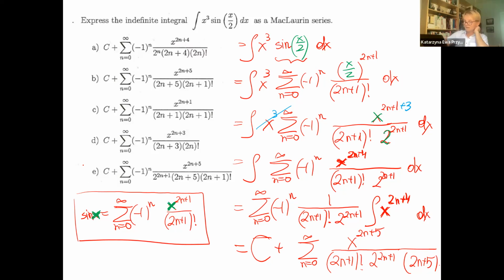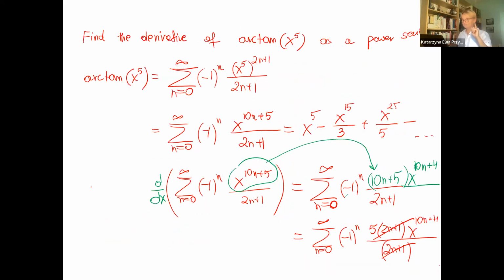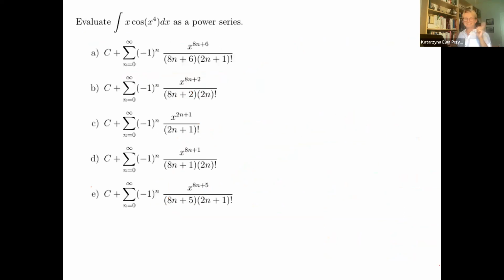The final answer, I think, is again E, or maybe I'm wrong. 2n plus 5, 2n plus 1 factorial. No, correct. Okay, that's the way. And I have, oh yeah, you can check this one. I was just taking something from Achieve. This one will be the same idea.